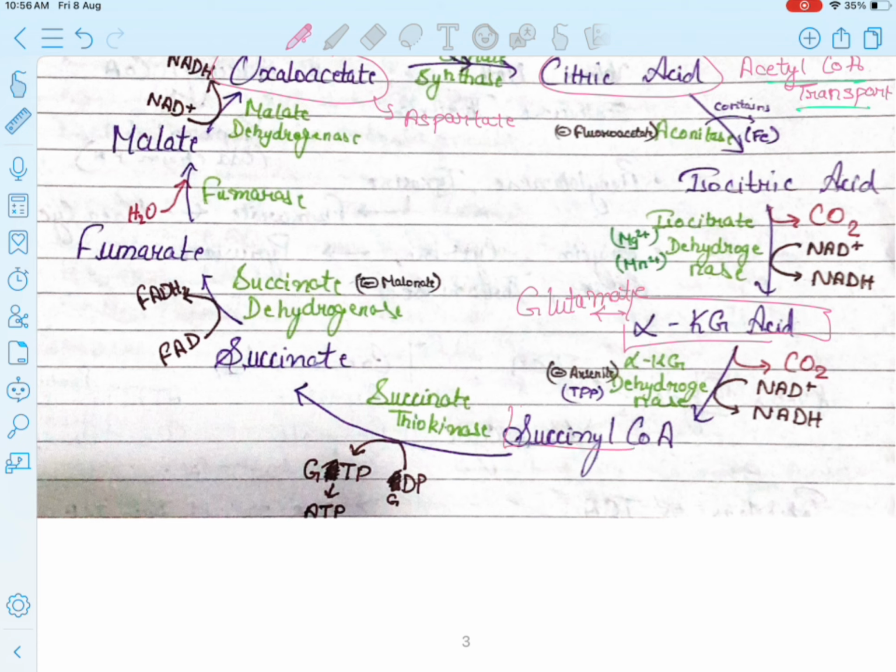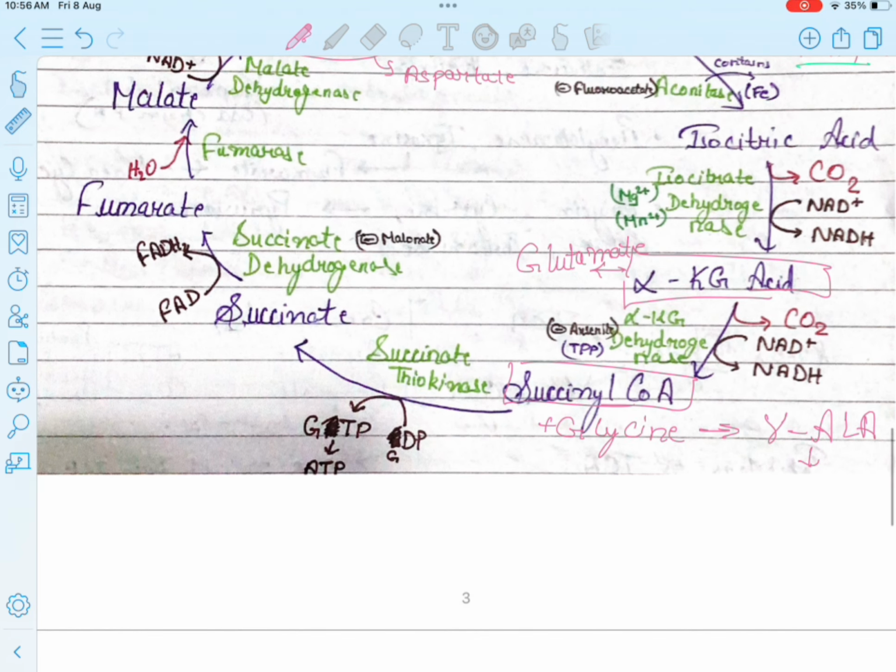And lastly, the succinyl CoA here, along with the glycine, produces gamma aminolevulinic acid, which in turn produces the heme.